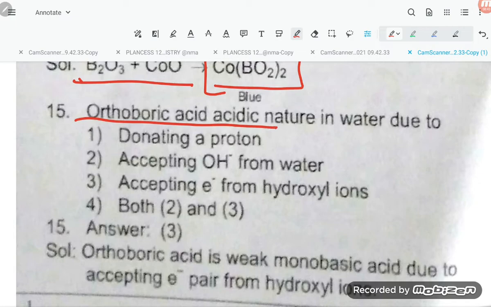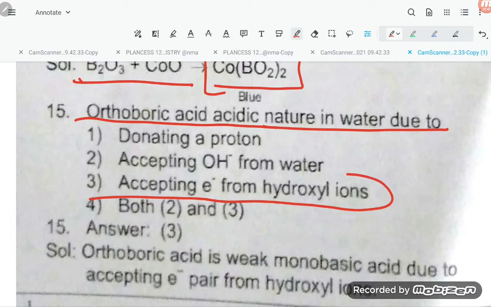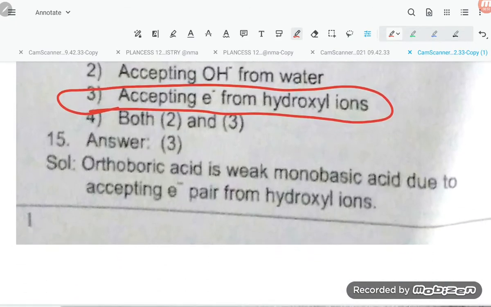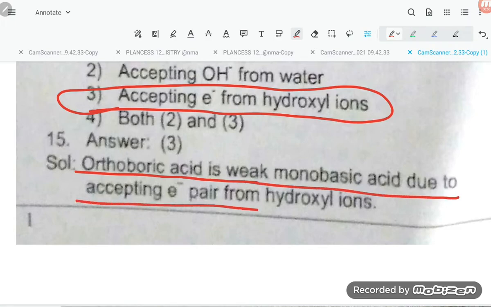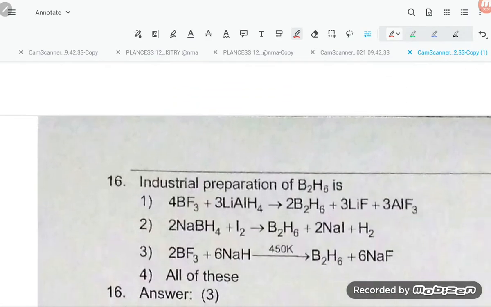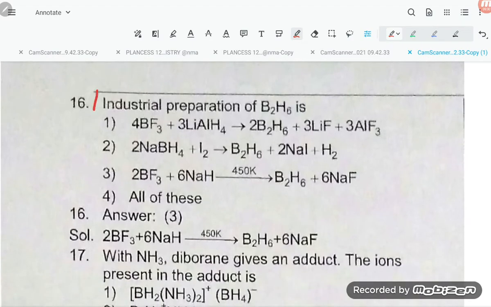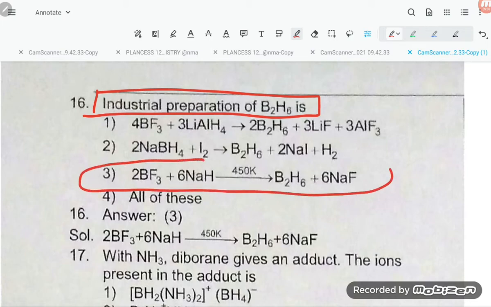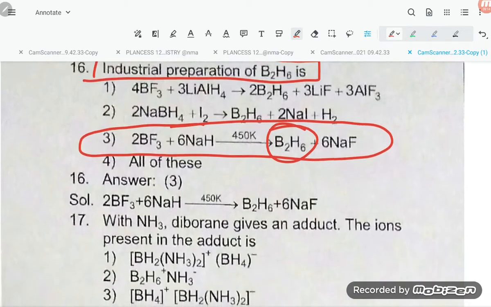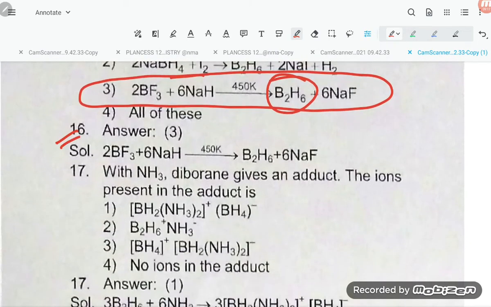Orthoboric acid is acidic in nature in water due to accepting an electron pair from the hydroxyl ion. So orthoboric acid is a weak monobasic acid due to accepting an electron pair from the hydroxyl ion. Industrial preparation of B2H6 is 2BF3 plus 6NaH at 450 Kelvin. It will give B2H6 plus 6NaF. So option number 3 is correct.